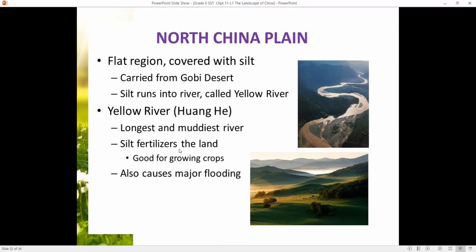Silt fertilizes the land and is good for growing crops. It also causes major flooding. So you can see here the yellowish color. At the same time, this river also causes floods.